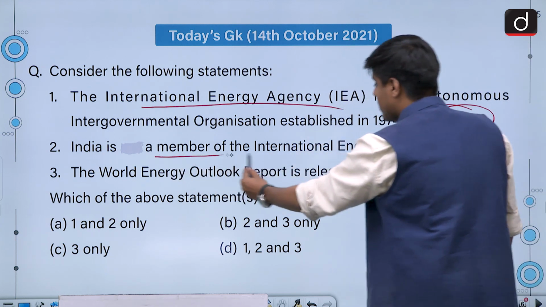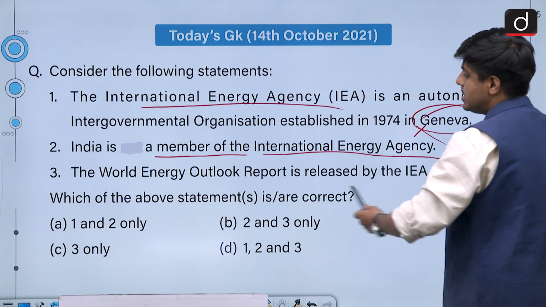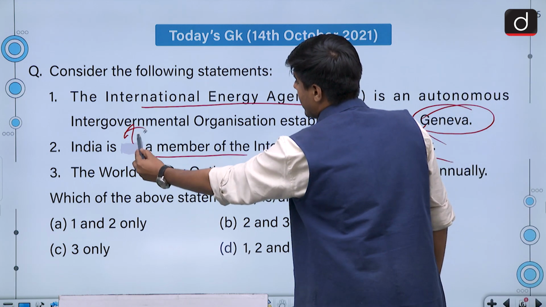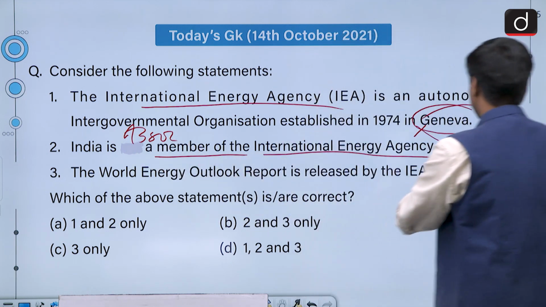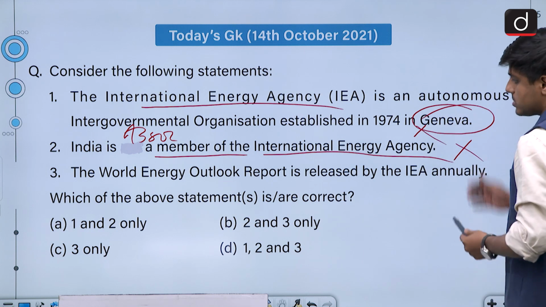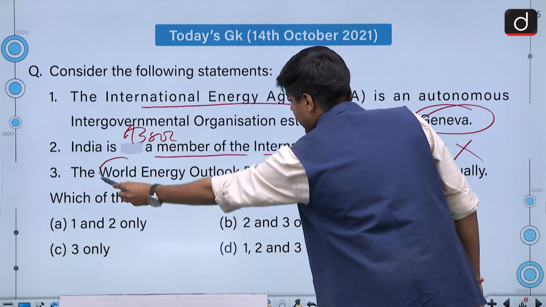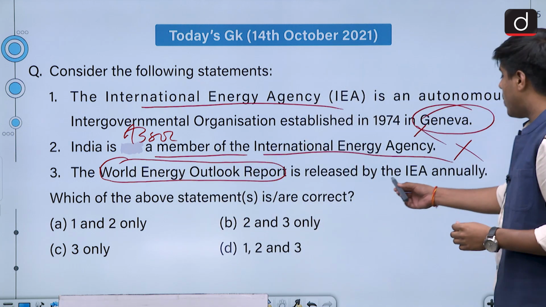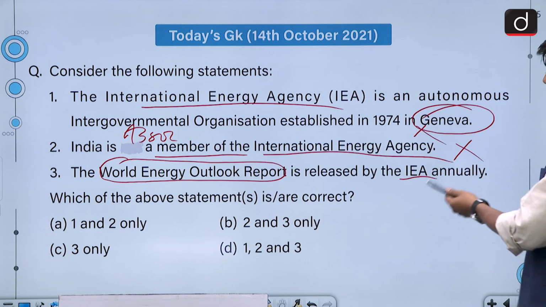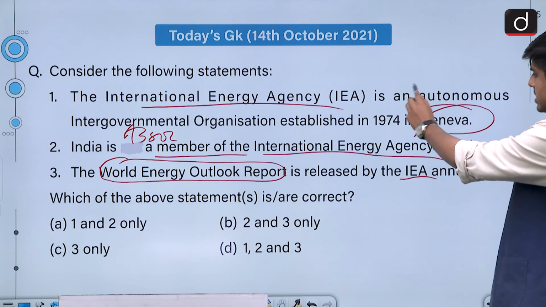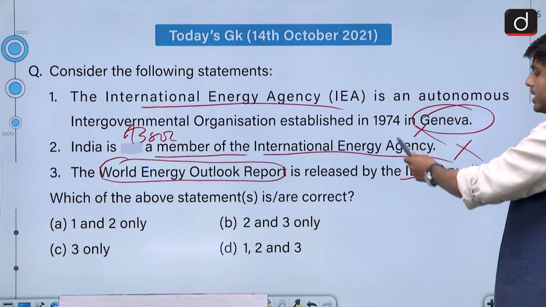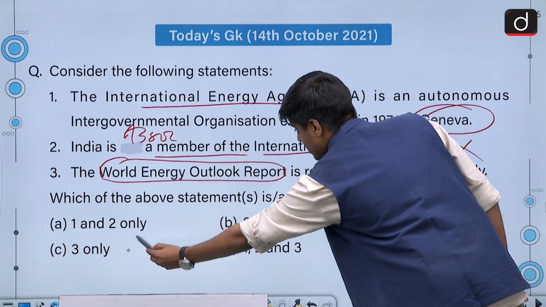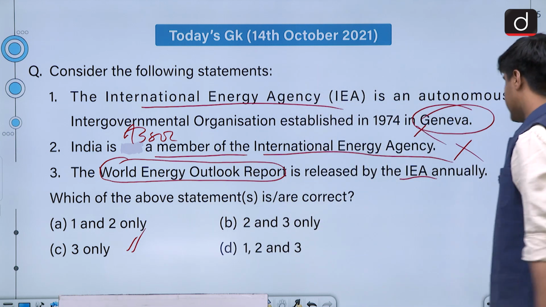Is India a member of the International Energy Agency? No, India is only an associate member. So, this statement is also wrong, like the first one. Now, World Energy Outlook Report. It is the flagship report of the IEA. It is released annually. So, based on this information, we can see that 1 and 2 are wrong and only the third statement is correct. Hence, the answer is C.